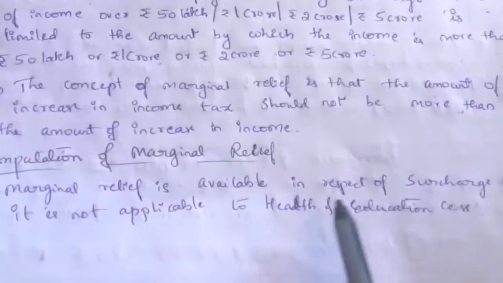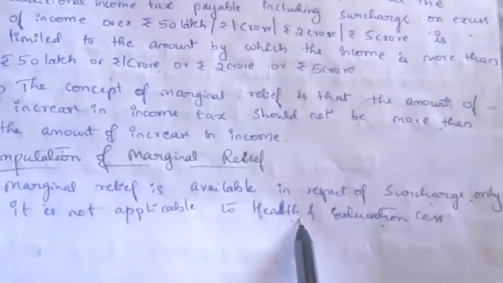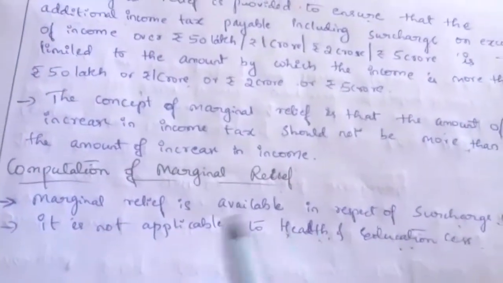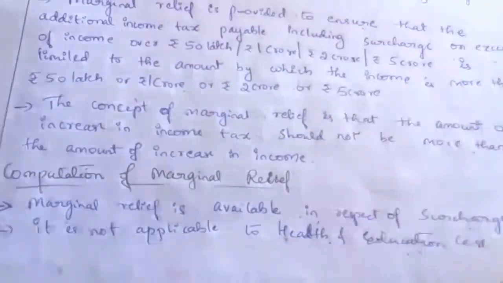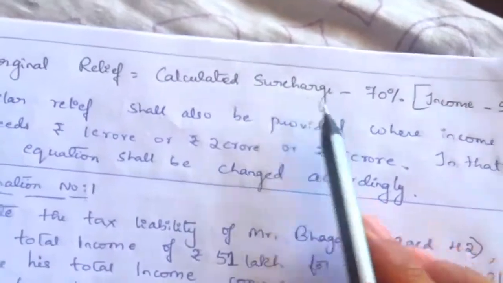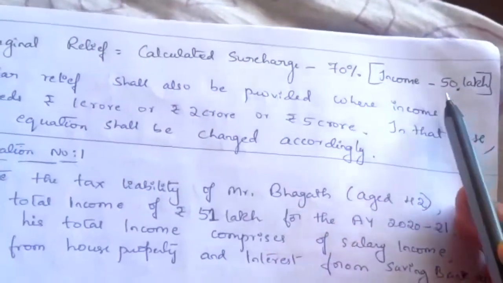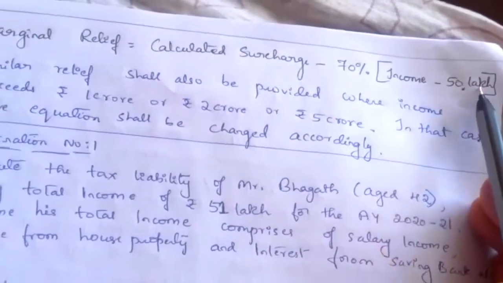The marginal relief is available in respect of surcharge only. It is not applicable to health and education cess. Means before adding health and education cess, we have to add surcharge and provide marginal relief. Now see the formula. Marginal relief is equal to calculated surcharge minus 70% into income minus 50 lakh. If income exceeds 50 lakh up to 1 crore, then here we have to take 50 lakh.